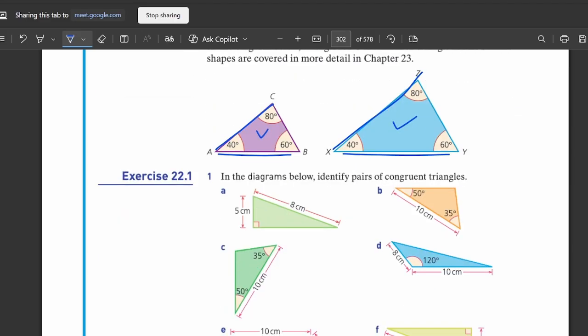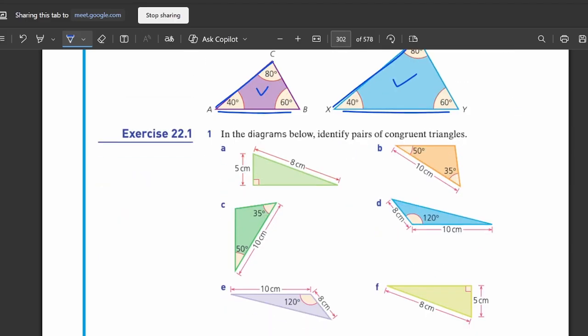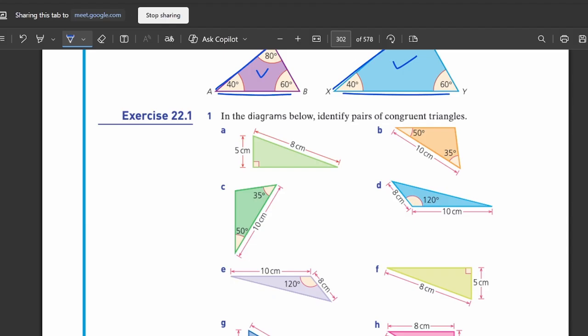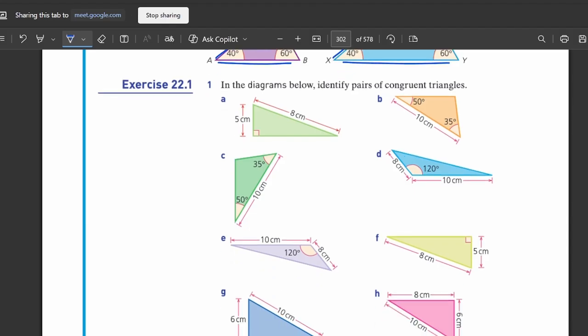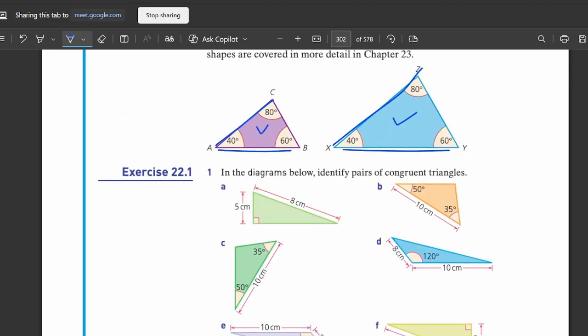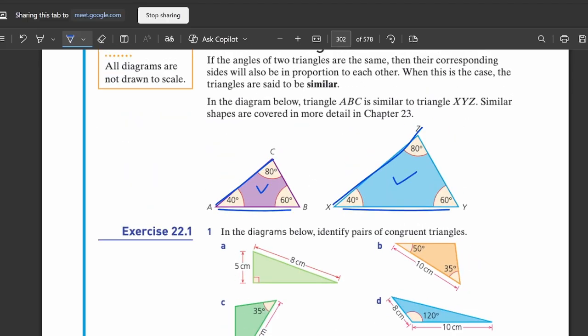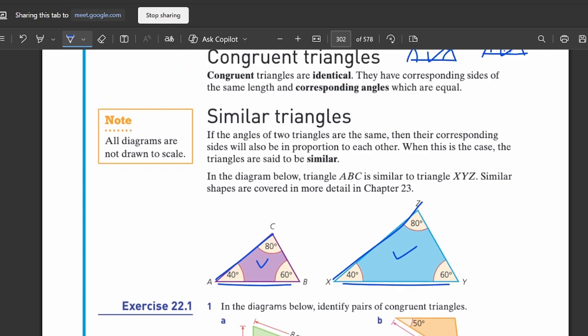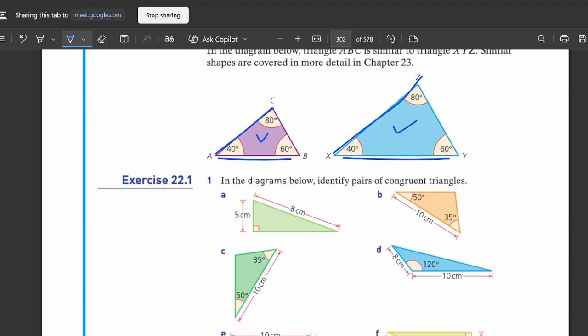Now come to this exercise. It's very simple, and we will do only this part today. In the diagram below, identify the pair of congruent triangles. We have discussed congruent triangles earlier: triangles which have all things equal, meaning all sides are equal or angles are equal.